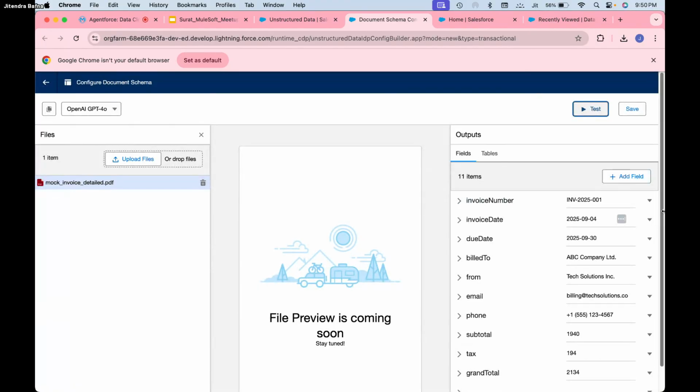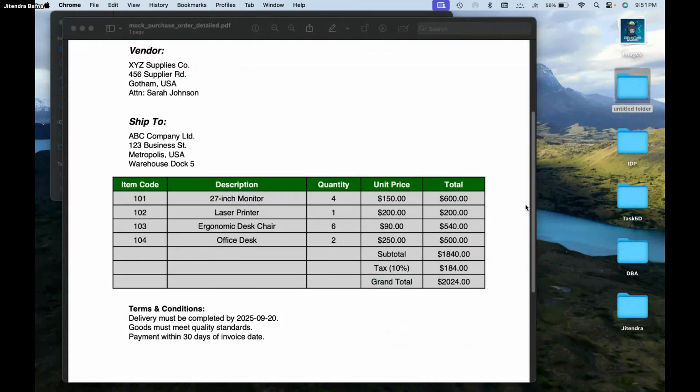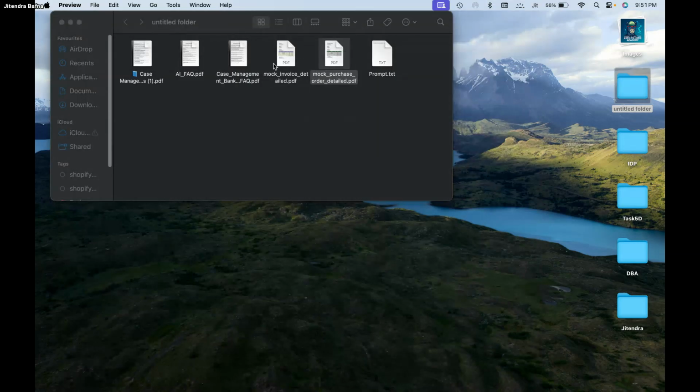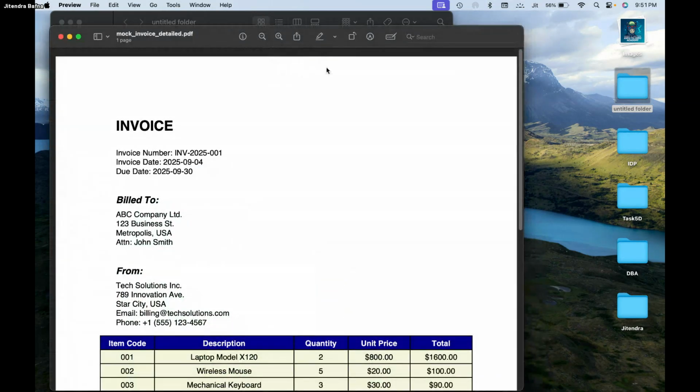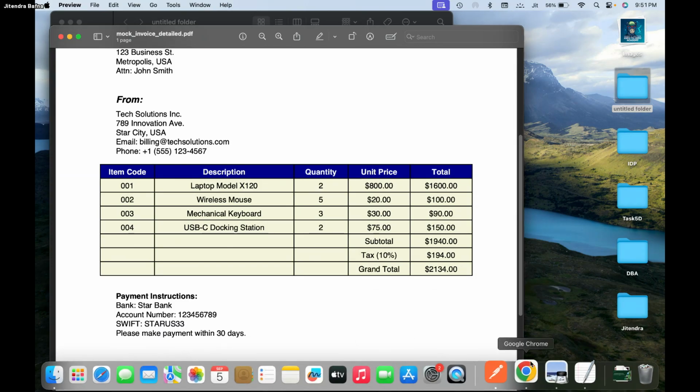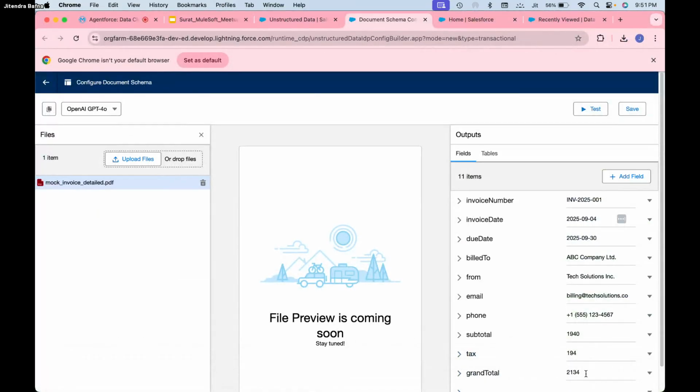Right, it was able to extract the information. So you can see the invoice number, invoice date, due date, tax. Let's verify. So is this the purchase order? Let me open the invoice. Okay. So here you can see the tax amount was 194, right? So it has been correctly identified. What is the grand total? Let me check. 2134. So here you can see grand total is 2134, subtotal is 1940.